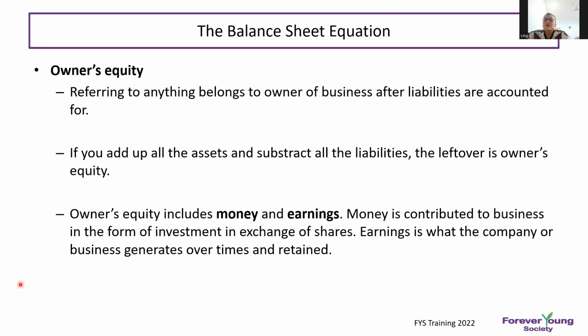Owner equity refers to anything belonging to the owner of the business after liabilities are accounted for. If you add up all the assets and subtract all the liabilities, the leftover is owner equity. That means your assets minus the liabilities is your equity. Owner equity includes money and earnings. Money is contributed to the business in the form of investment in exchange for shares. Earnings are what the company or business generates over time and retains.